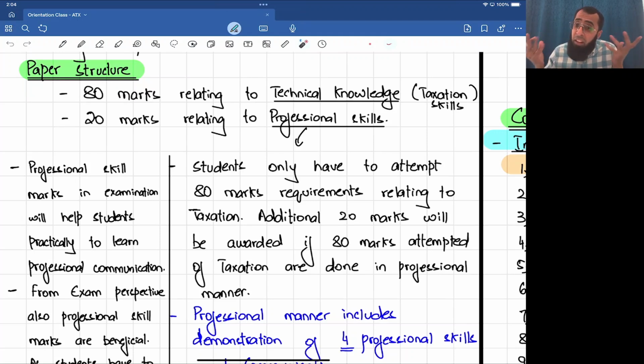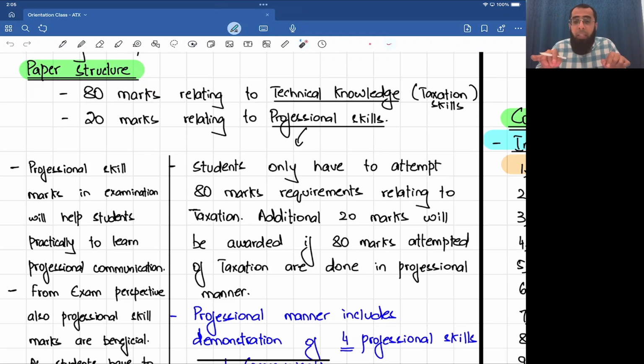Advanced taxation is the last exam of ACCA. You become a chartered accountant, you go into practical life, and the students don't know how to communicate. They don't know how to analyze. They don't know how to evaluate. So, along with the importance of the technical rules and the knowledge of technical taxation, it is very important that you know how to communicate professionally, how to do the evaluation, how to do the analysis. In order to deal with that problem, your examiner has kept 20 additional marks for you.